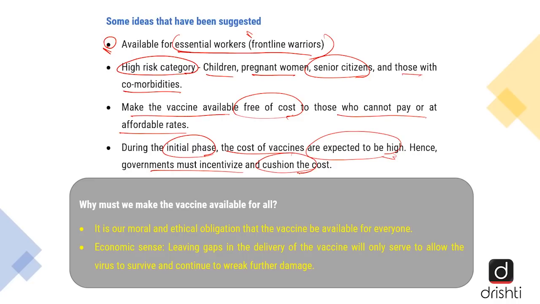Now, before we go ahead, many of you would be wondering, why should we make the vaccine available for all? See, first and foremost, it's our moral and ethical obligation that the vaccine be available for everyone, in spite of religion, caste, creed, sex, or origin. No matter what, it should be available.